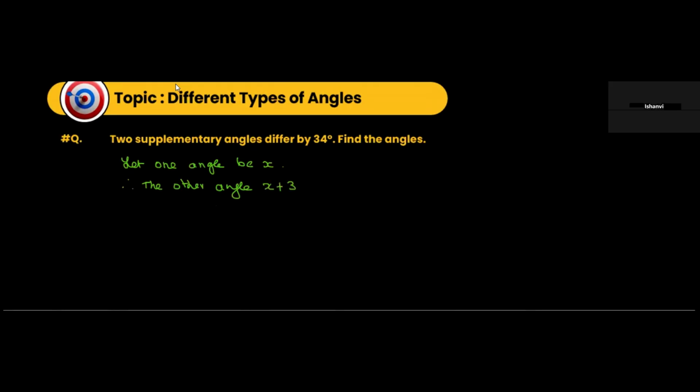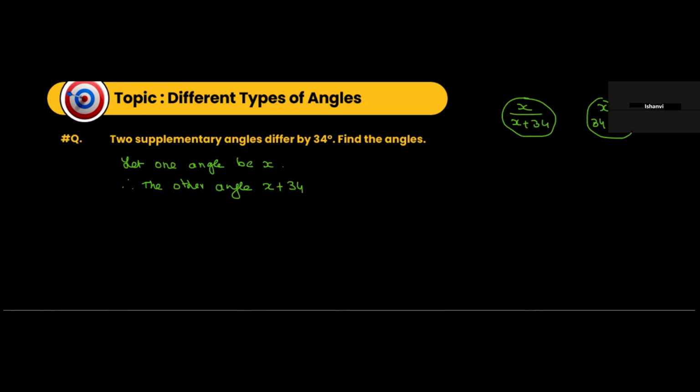Both are acceptable because the difference is 34. So either you say x and x plus 34, or x and 34 minus x. If you have assumed one of the angles to be x, the other angle can be x plus 34, or 34 minus x.